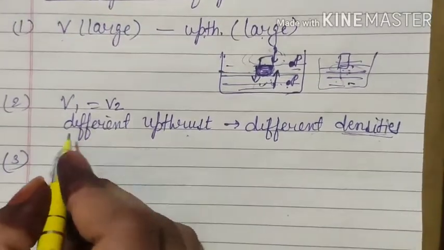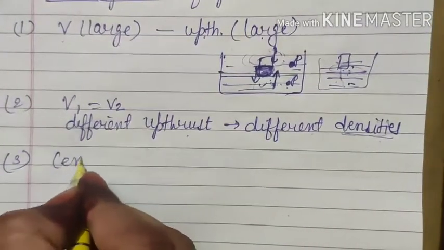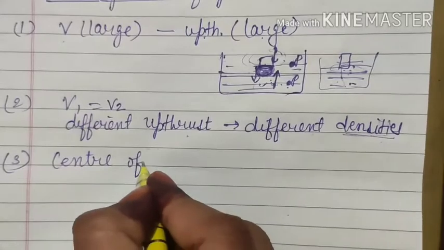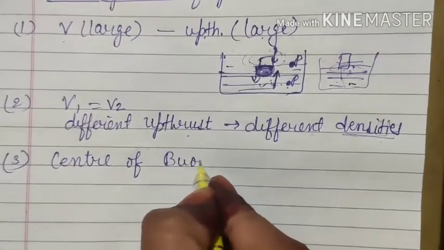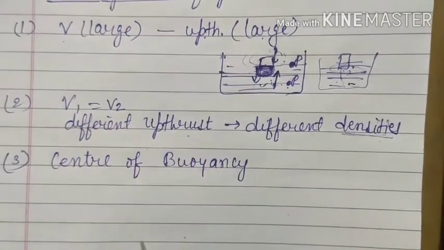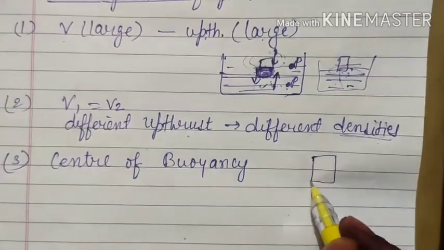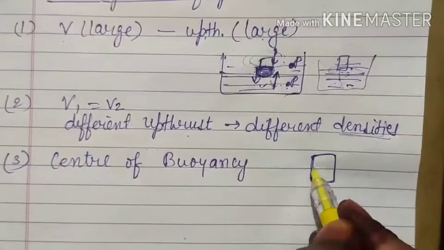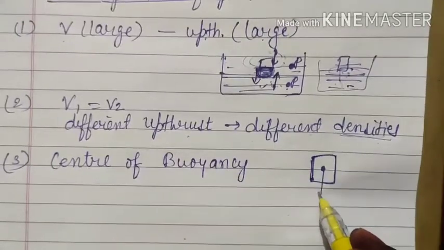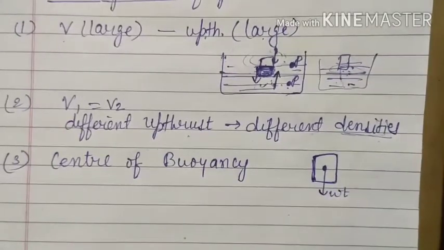Third point is the center of buoyancy. We have already learnt about center of gravity. Center of gravity is actually a point on the object where we consider that its whole weight is acting.